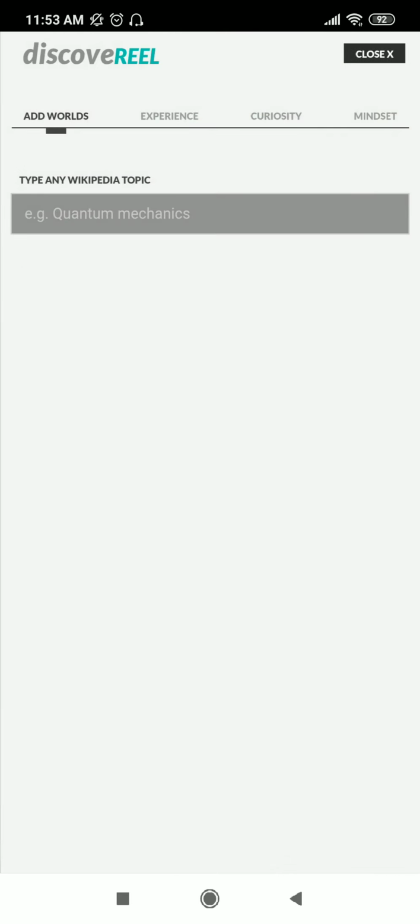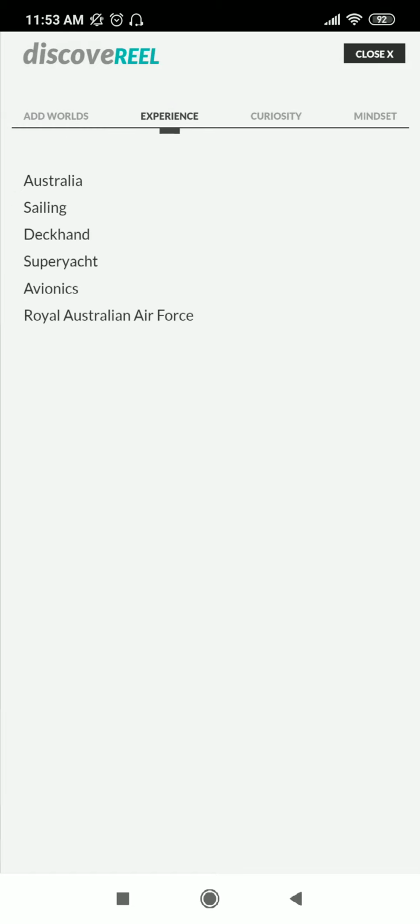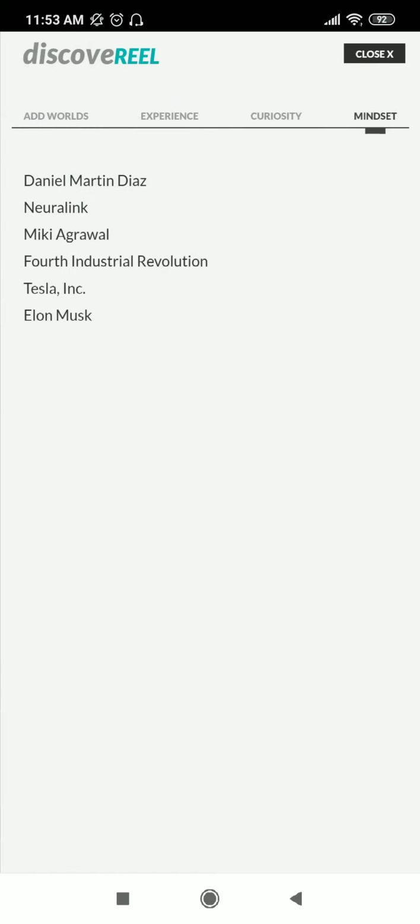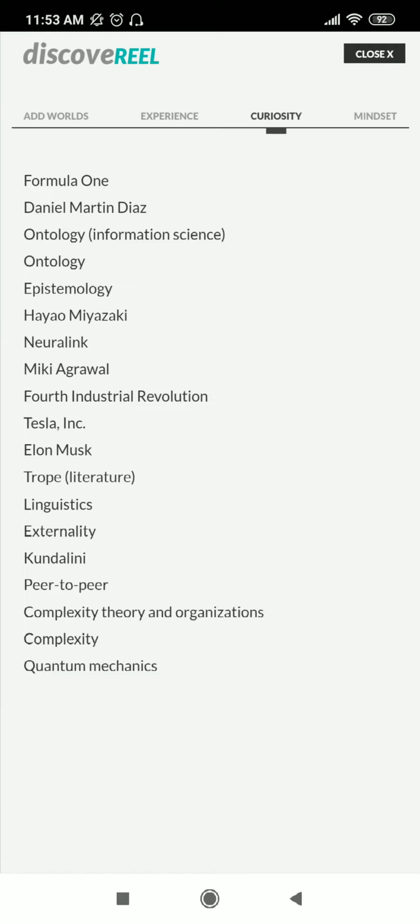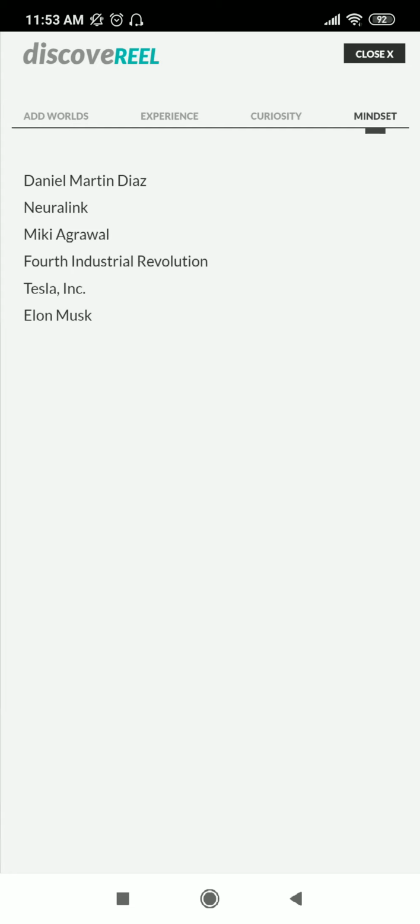So the ECM is experience, curiosity, and mindset. So we'll start with experience. So experience is anything like your skill set, things you've had experience with. So for example, sailing, deckhand, super yacht for me. And curiosities are anything like your interests or hobbies. And then your mindset, think about the way you look at the world, your belief system.